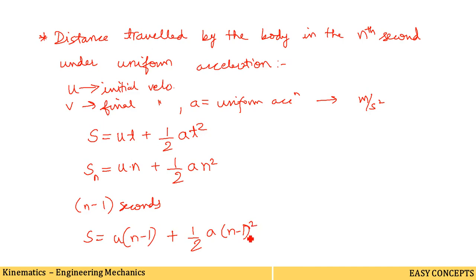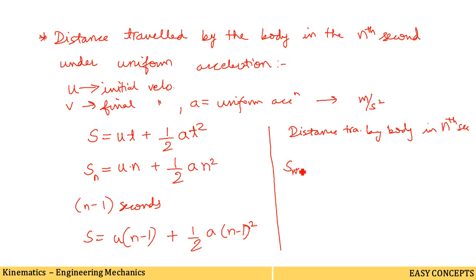Okay, so the distance traveled by the body in the nth second we can find now. We have n seconds and n minus 1 seconds, so the nth second can be found just by subtracting.